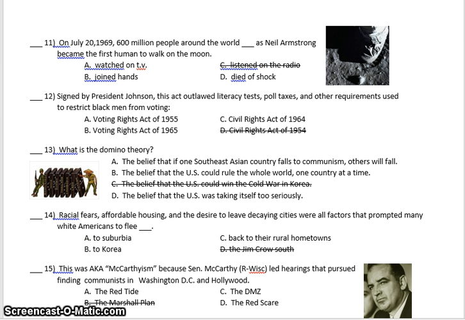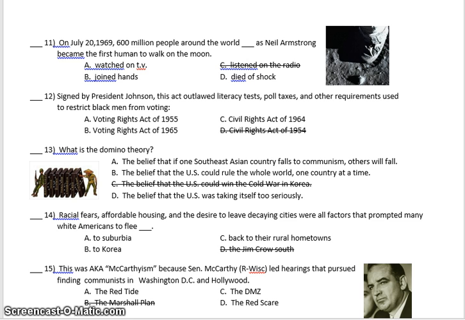Question 11. On July 20th, 1969, 600 million people around the world blank as Neil Armstrong became the first human to walk on the moon. A. Watched it on TV. B. Joined hands. D. Died of shock.